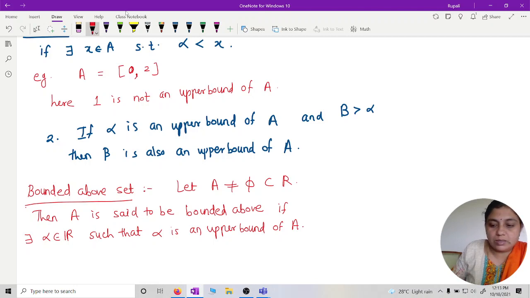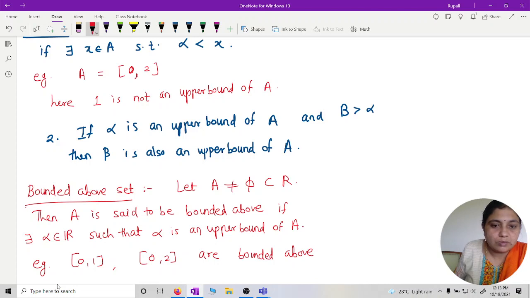For example, whatever we have taken, 0, 1, or just now 0, 2, these are bounded above sets, subsets of R. Okay. Now, with this discussion, can you give me a set for which there is no upper bound?